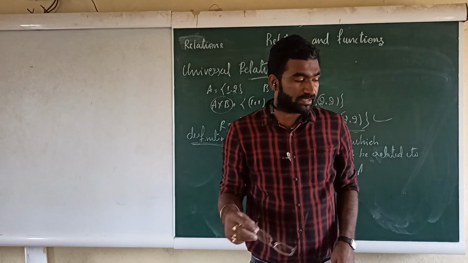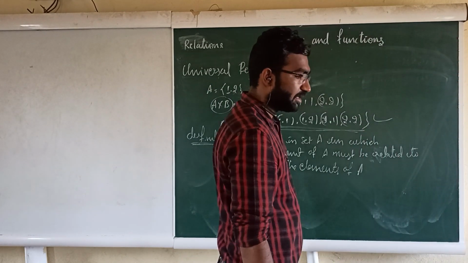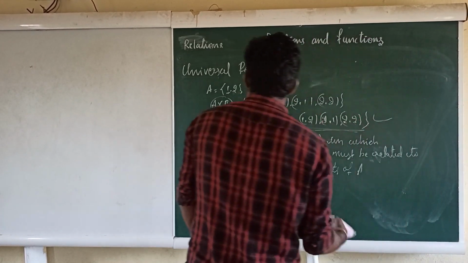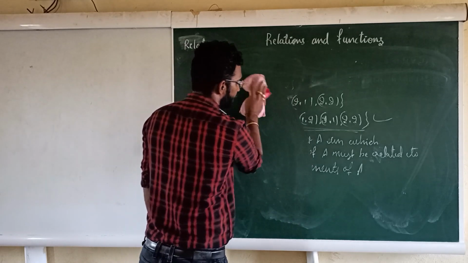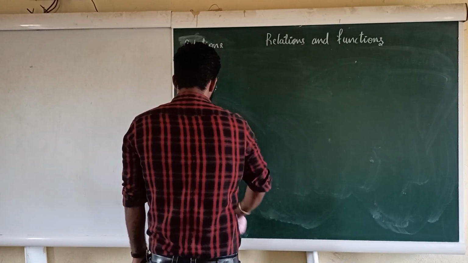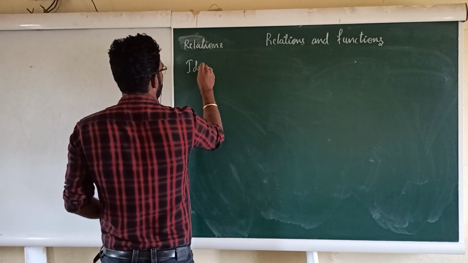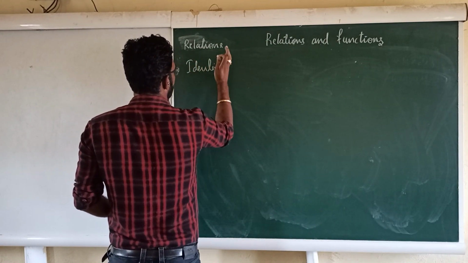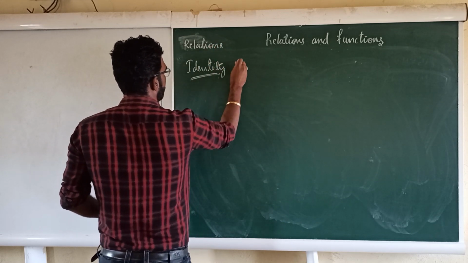Next we are going to discuss the types. There are exactly 3 important types in your NCERT. From my side I am going to add one more, which is called the identity relation. After that we are going to see which are the 3 important relations. So first one is the identity relation.